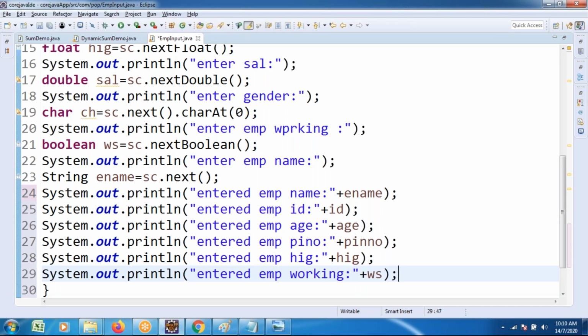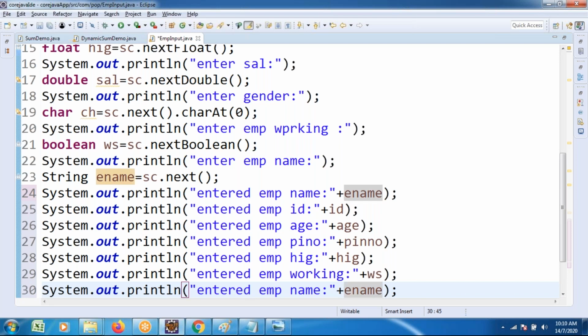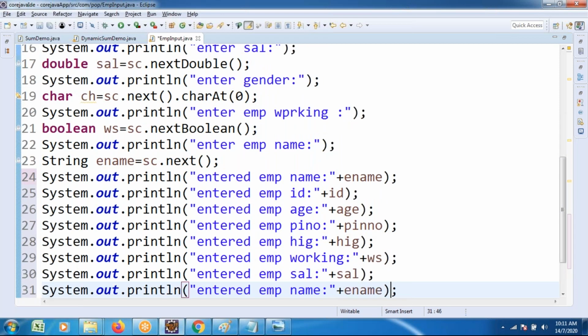Similarly, salary of the employee, as well as gender of the employee. Whatever fields I have taken, all fields I am going to fill. Salary, gender, boolean I have taken. Double quotation, your wish. CH, gender, but I am taking it here as a char. In the input, you must mention that only. Different types of data I have taken. Try printing this last.